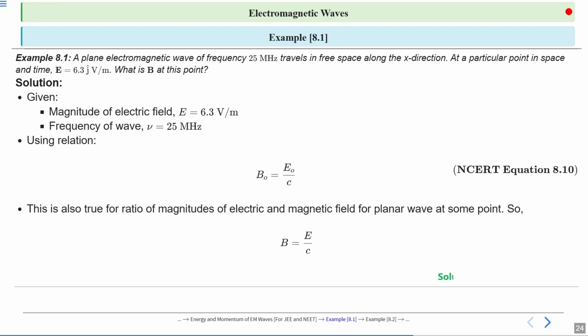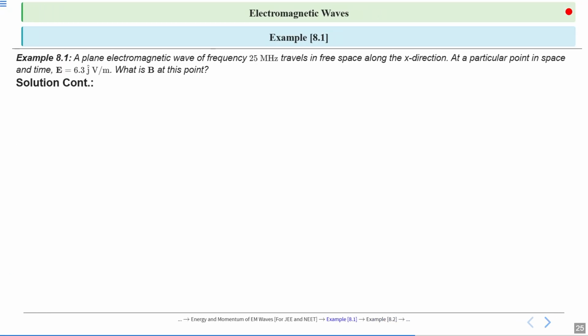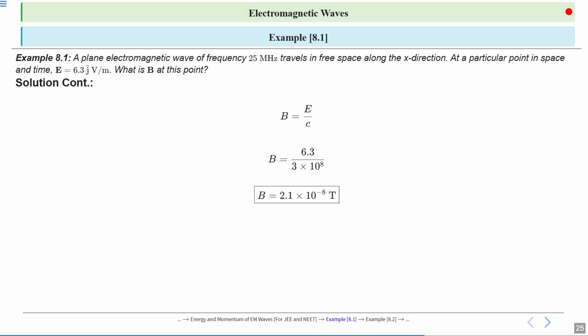So value of E is given as 6.3, the RMS value of electric field. So B equal to E upon C. Put the values: E is 6.3 volt per meter and value of C is 3 into 10 to the power 8. So B is equal to 2.1 into 10 to the power minus 8 Tesla.